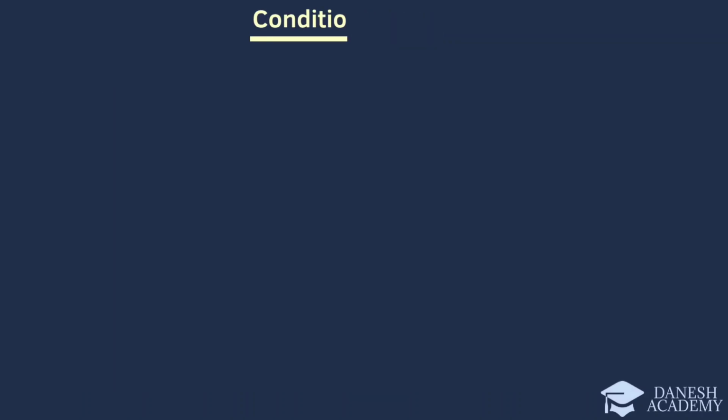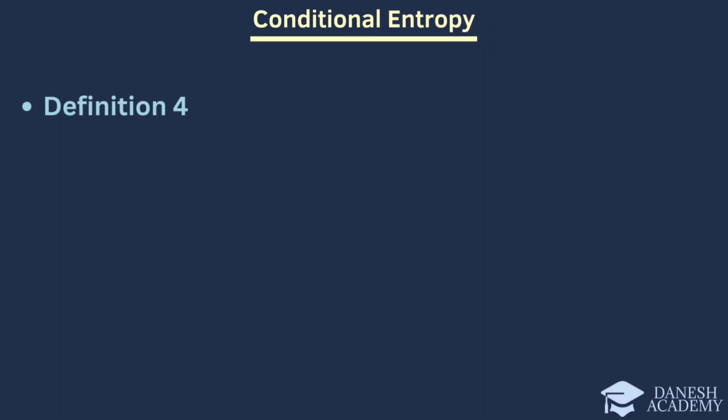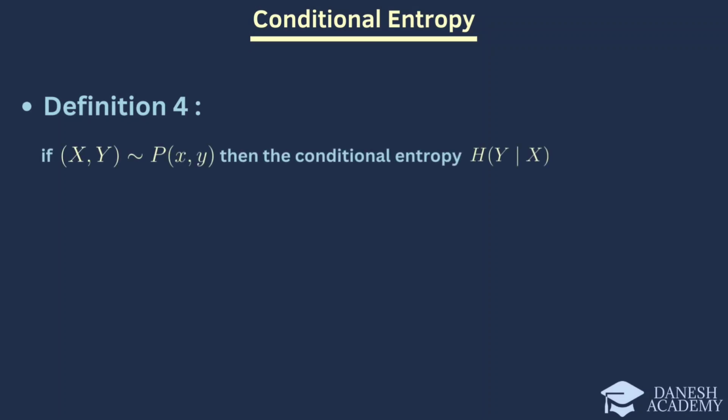Here we explore the concept of conditional entropy. It represents the amount of uncertainty remaining about the random variable Y, given that the value of another random variable X is known. It quantifies the amount of information needed to describe Y when X is already known.